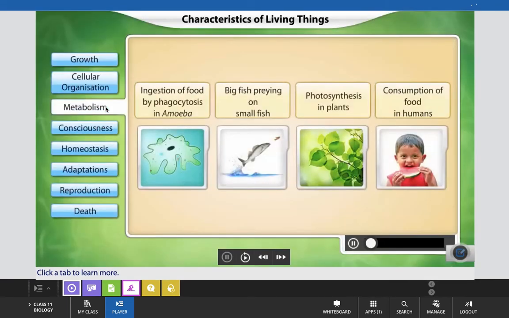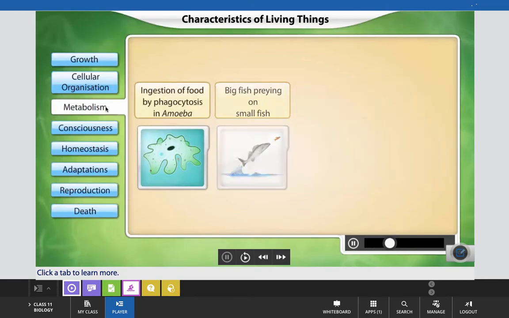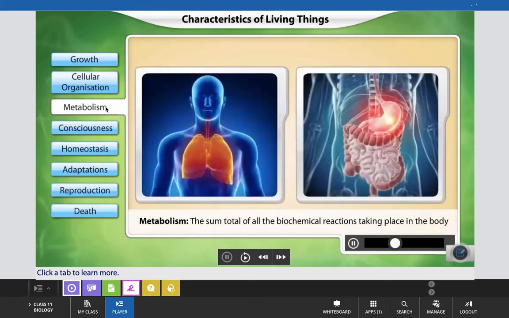All organisms, whether they are unicellular or multicellular, need to obtain and use energy for living. Different internal processes, such as respiration and digestion, help the organisms to do so. These processes involve many biochemical reactions.